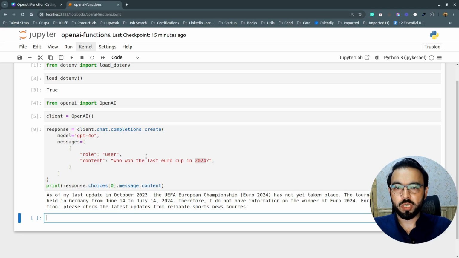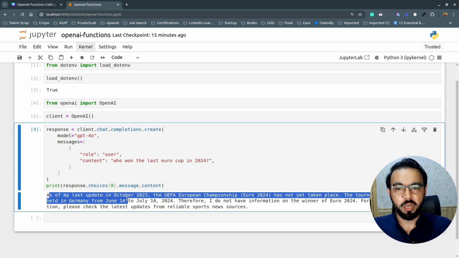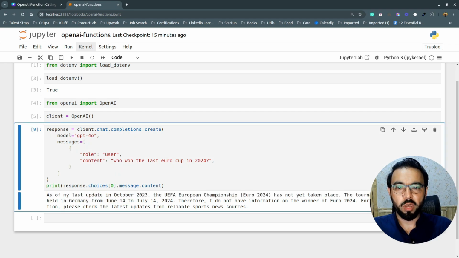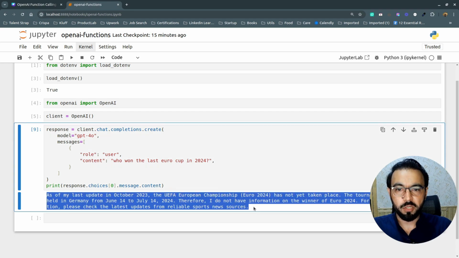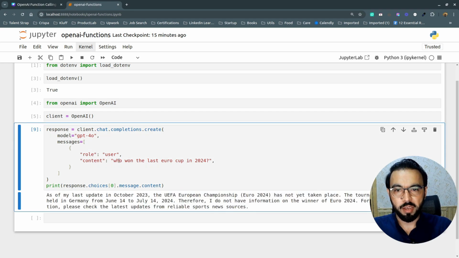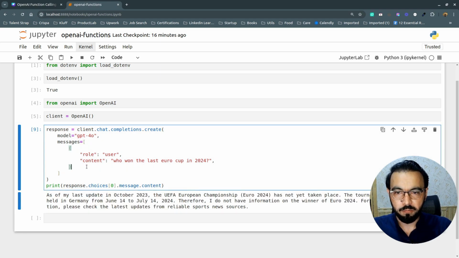The chat completion structure actually remains the same, so you still need to pass your GPT model here, 3.5, 4 or 4 turbo. You still need to pass your messages here, but to change the behavior of the GPT model, instead of responding explicitly that my training date is 2023, we need some way to hook a function or an API with the GPT model. So if the GPT model does not know about a query, instead of giving this response, it will try to call the function which we will pass here alongside the messages.